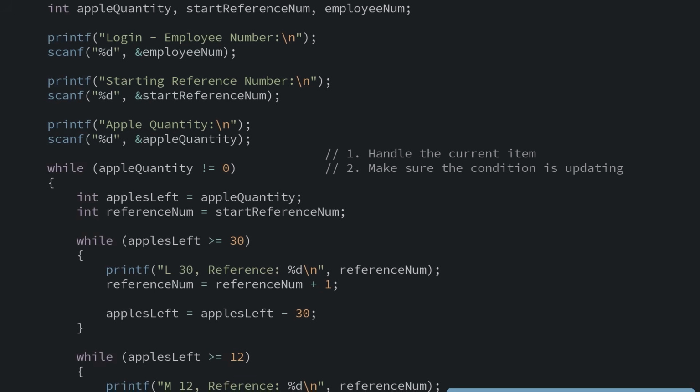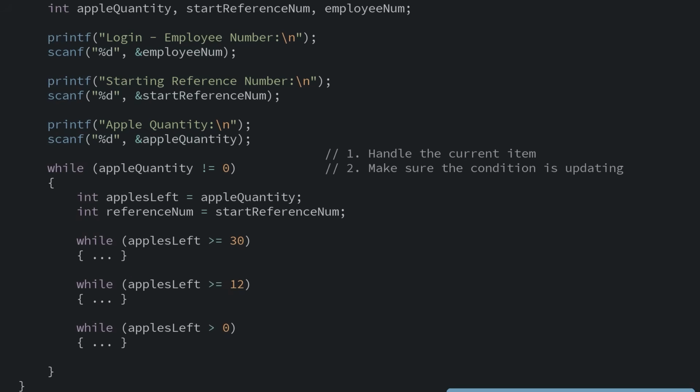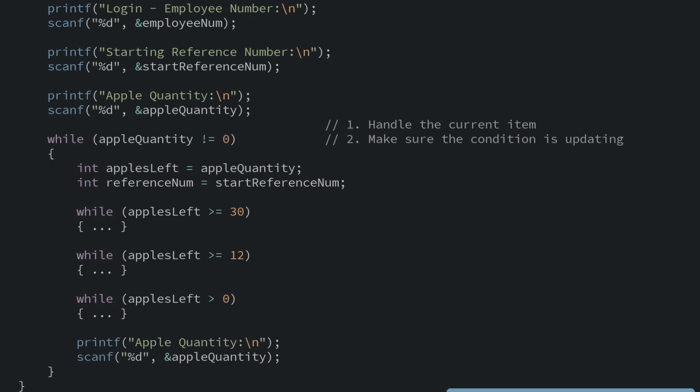But remember our two things. All of the code within this loop, including these inner while loops, handles one order of apples and its crates. That's number 1. Number 2, we need to make sure our condition is updating. We need to make sure our apples quantity variable is being updated. Every time they finish with an order, we need to ask them again, what's the next order? It feels like this should happen before we process the order, but it's actually the last thing. We basically ask, and anything else?